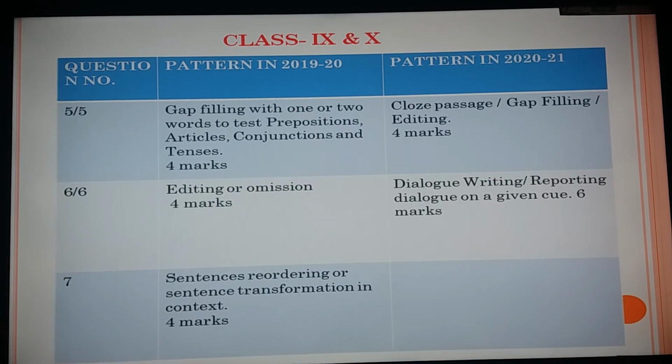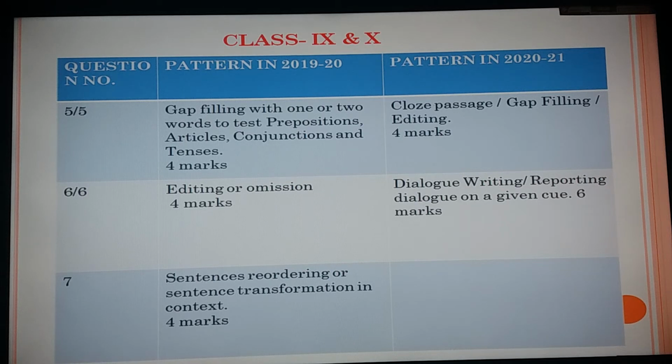Now question number 5. Now we are adding 9 and 10. Both the patterns are same. So question number 5. Earlier it was grammar 5, 6 and 7. 3 parts were grammar questions. Earlier grammar had 12 marks, 4 marks in each part. Question number 5 4 marks, 6 4 marks and 7 4 marks. Now that has been changed. The grammar has been given 10 marks. 2 marks from grammar have been shifted to the writing part.